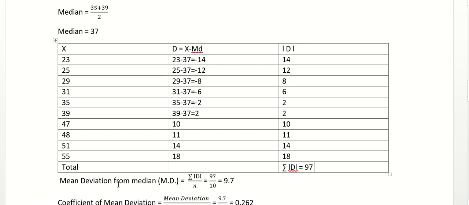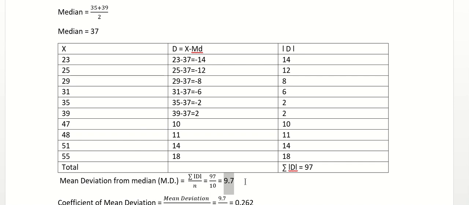The formula to calculate mean deviation is the summation of the absolute value of D divided by N, right? The summation of the absolute value of D is 97, which we have calculated here, divided by N. N is the number of observations, that is 10, right? So 97 by 10 is 9.7. So this is your mean deviation. This is quite a high value, so we can say that the higher the value of mean deviation, the less reliable your mean or median becomes.